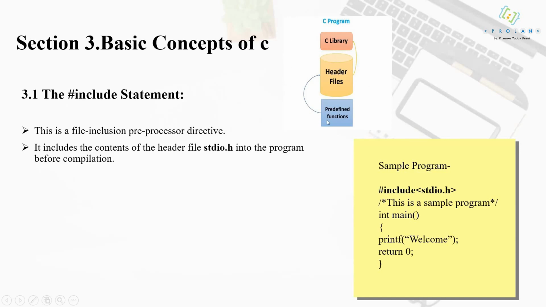Basically, when C was developed, the C library was also developed. The C library consists of header files. Now what is there in a header file? Header files include predefined functions, which means there are certain functions whose tasks are already defined in the C library. The functions which are predefined are also called library functions, because they are defined inside the C library.